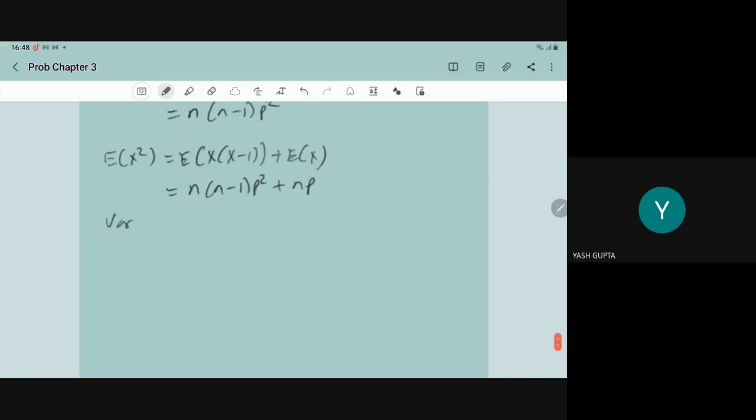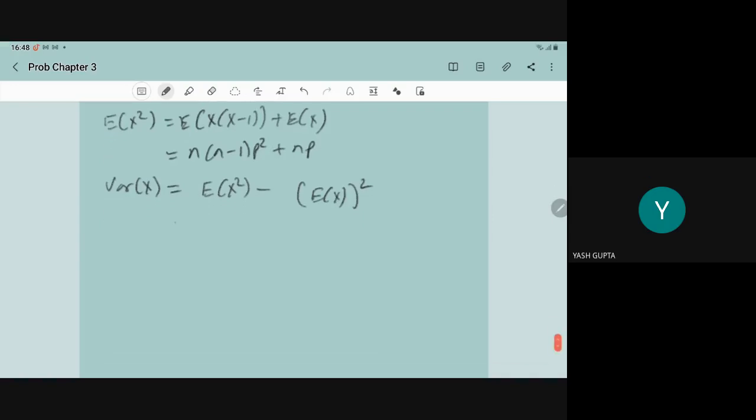So from the E of x square we can write the variance of x. What is that? That is E of x square minus square of E of x. So this will become n into n minus 1 p square plus np minus np whole square.